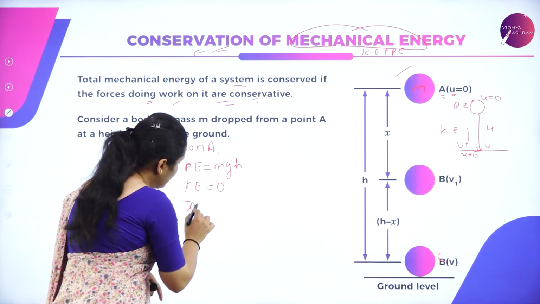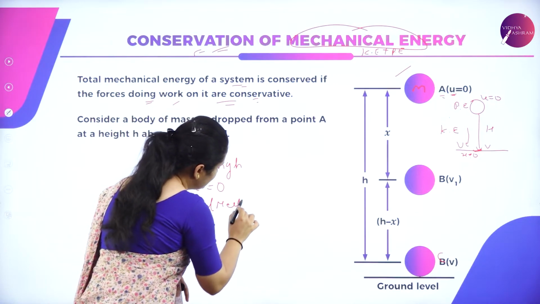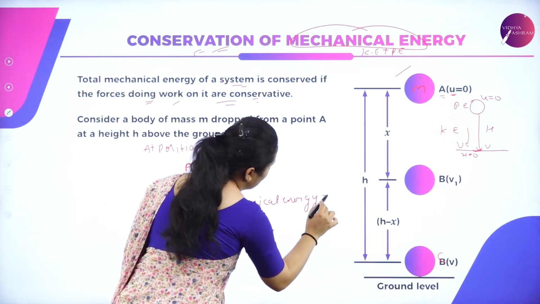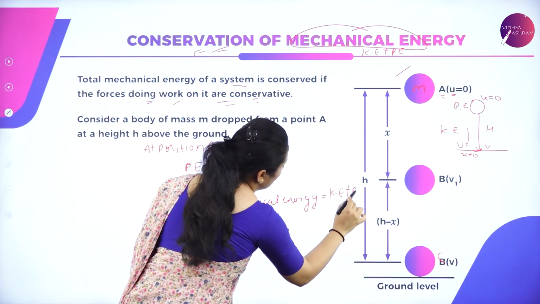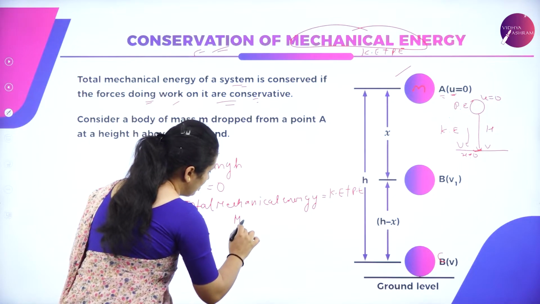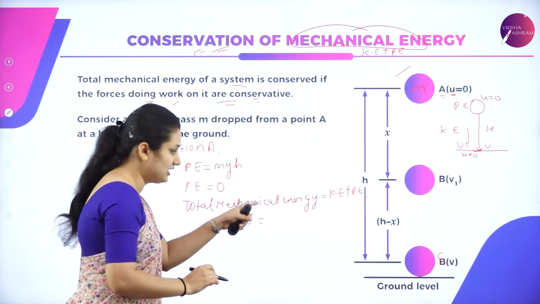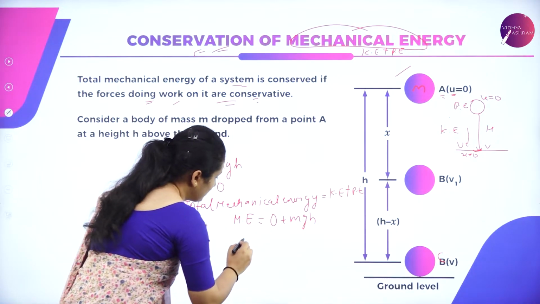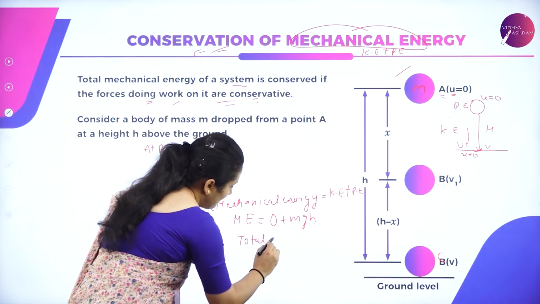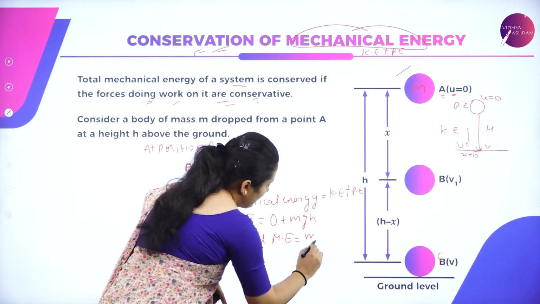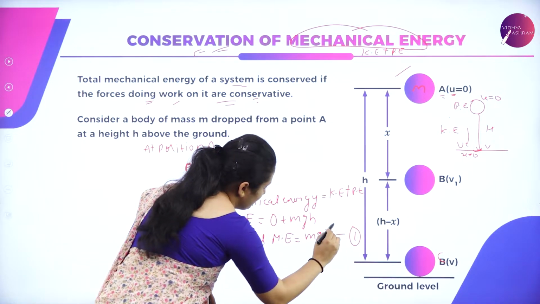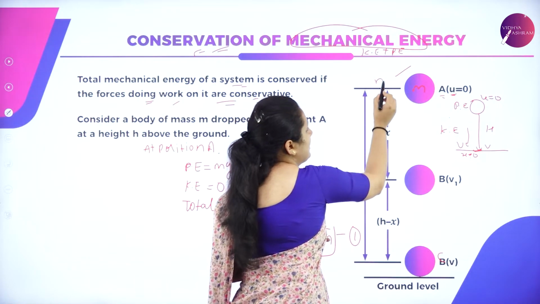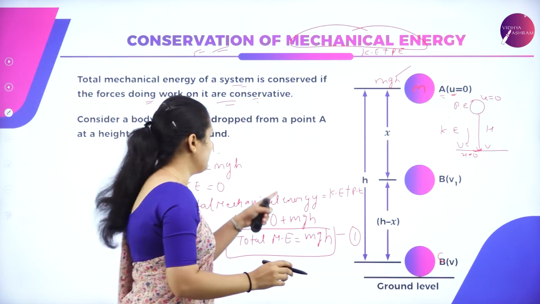So what will be your total mechanical energy now? Total mechanical energy is kinetic energy plus potential energy. So mechanical energy ME is equal to kinetic energy plus potential energy, and total mechanical energy is equal to mgh. Consider this as your first equation. We got to know the total mechanical energy at position A. It is mgh.